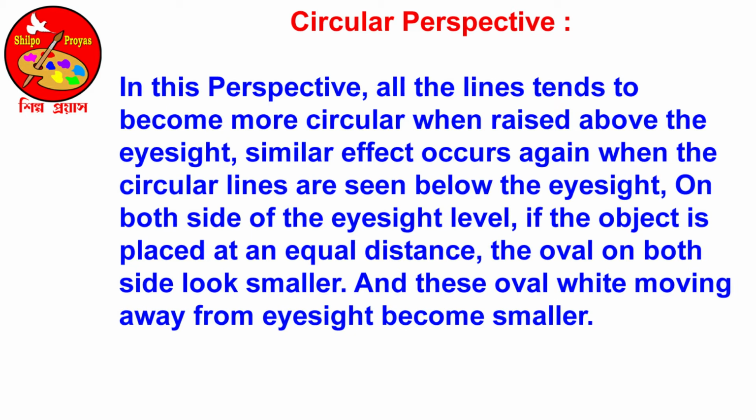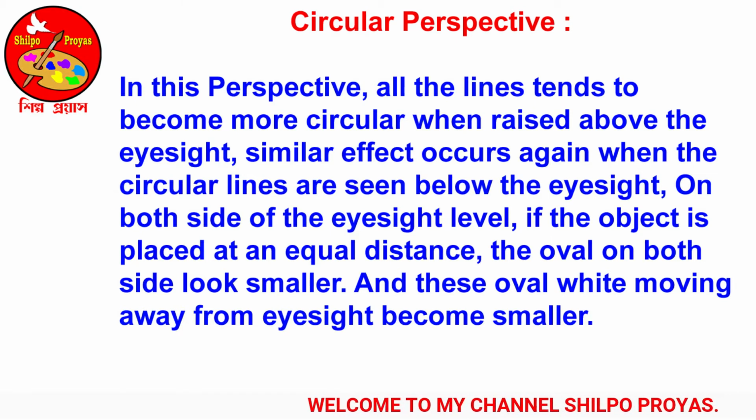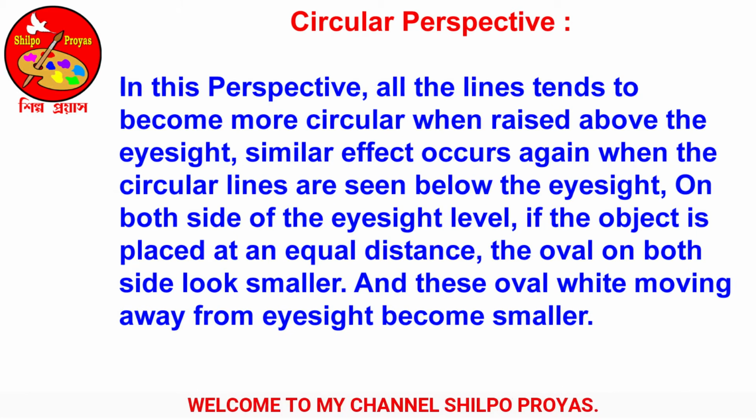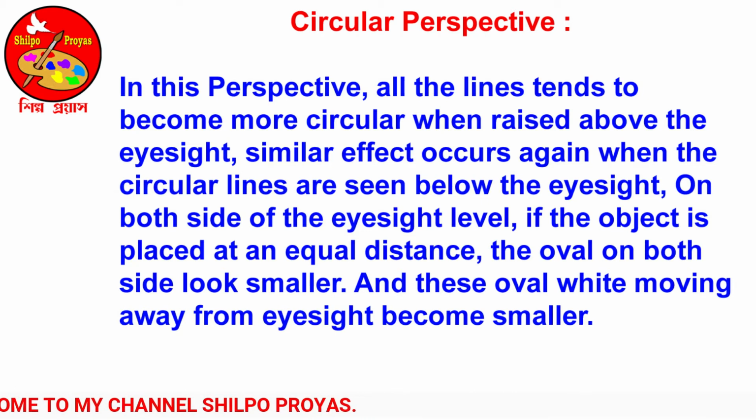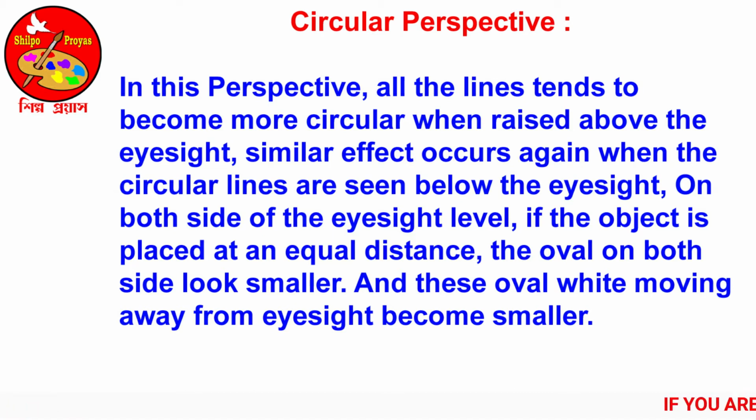Again, when the circular lines are seen below the eyesight on both sides of the eyesight level, if the object is placed at an equal distance, the ovals on both sides look smaller. These ovals become smaller as they move away from eyesight.